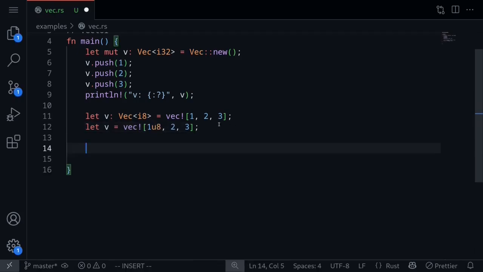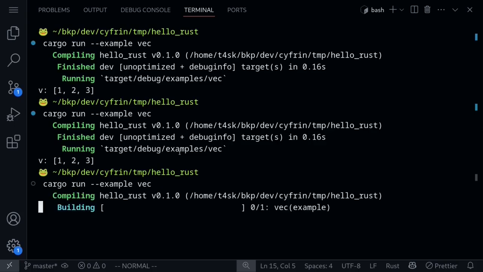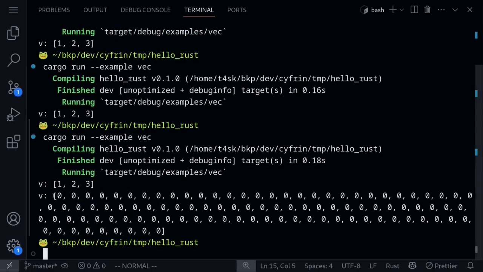How about the case if you wanted to initialize a vector with 10 elements or maybe 100 elements all initialized to 0? Yes, you can hard code the numbers maybe 100 times, but there's an easier way. Let's say that b of type Vec of i8 is equal to the vec macro. We'll initialize the elements with a 0 of the type i8, and we want this vector to have a length of 100. So we initialize the vector having the length 100. All of the elements are initialized to 0. Let's print this out. Execute the code, and we get a vector with a bunch of zeros.